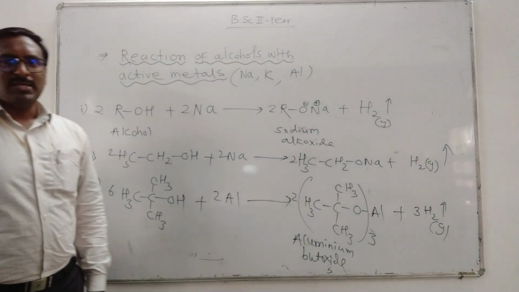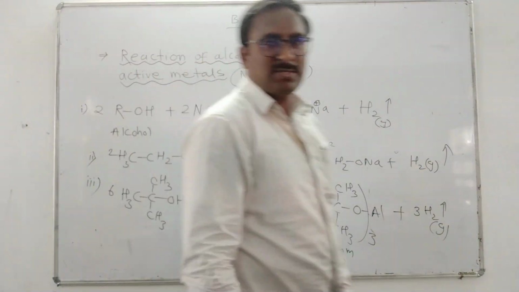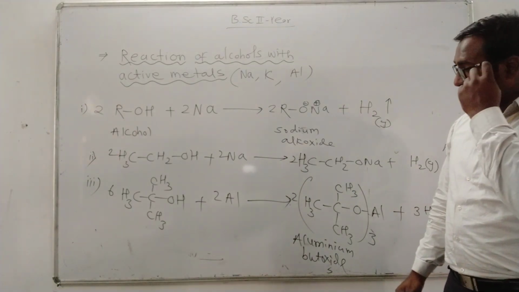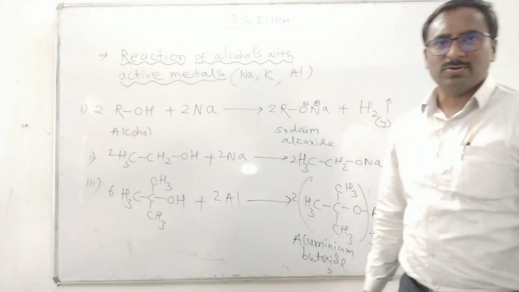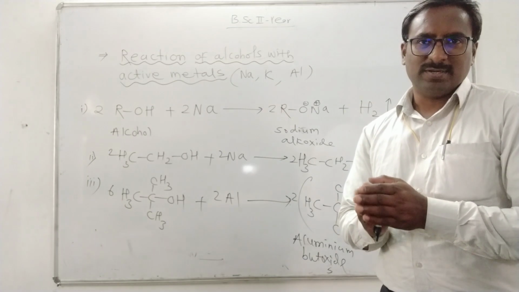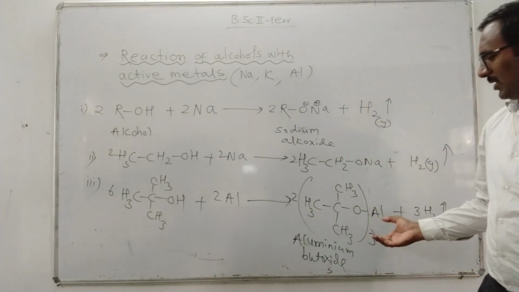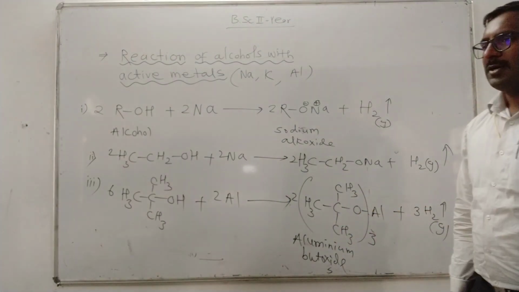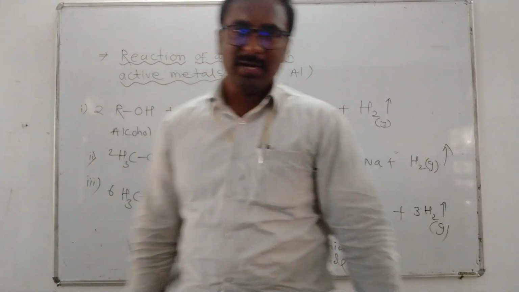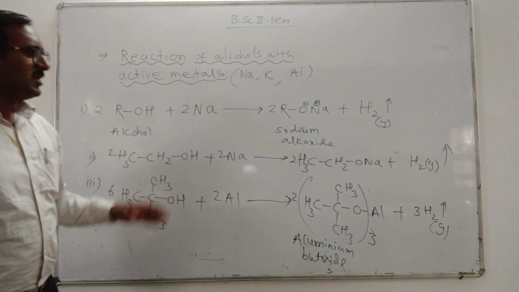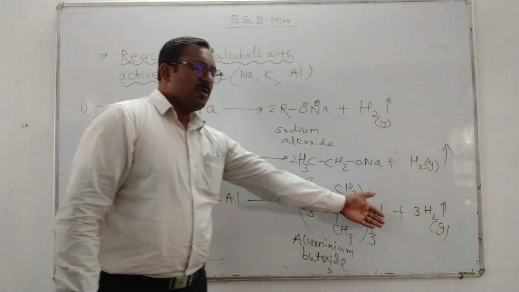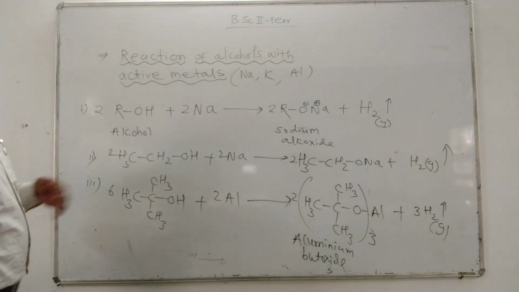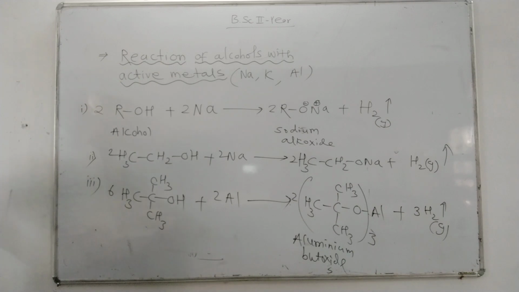This aluminum butoxide is very important. It is a source for the synthesis of nanoparticles of aluminum, and a very good source for the Sol-Gel method, because an alkoxide source is required for the Sol-Gel method. After hydrolysis and reduction, we get aluminum nanoparticles. So these are reactions in which hydrogen gas is evolved, which indicates the acidic nature of alcohol.